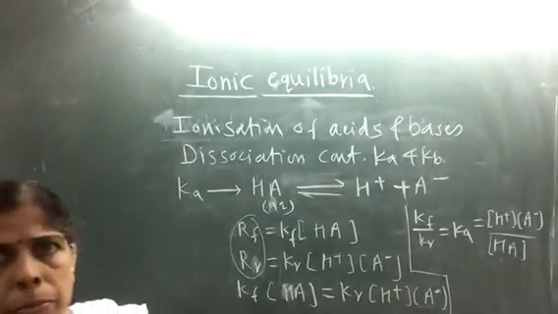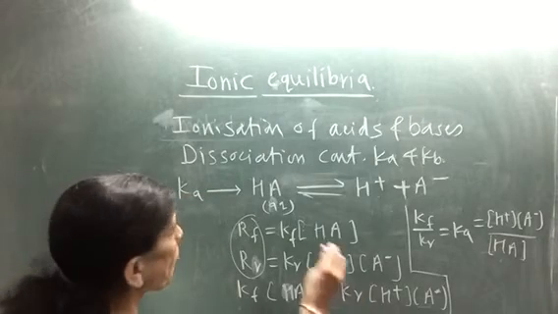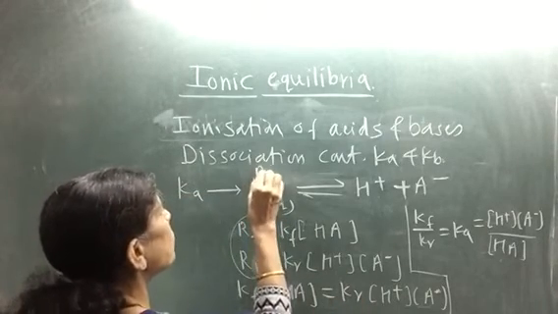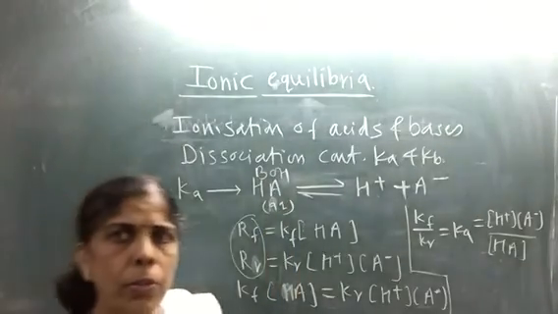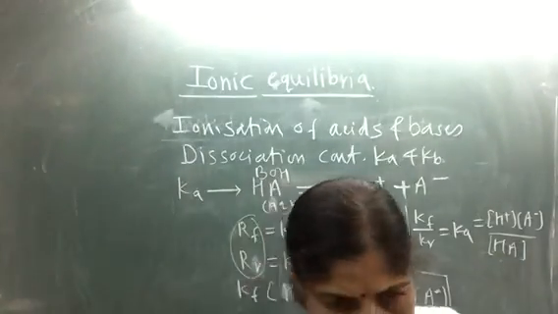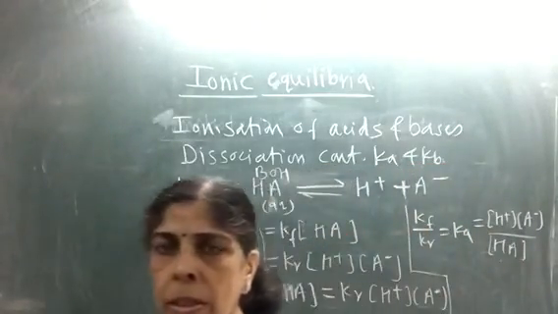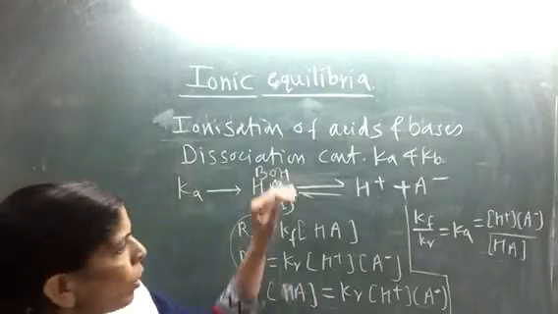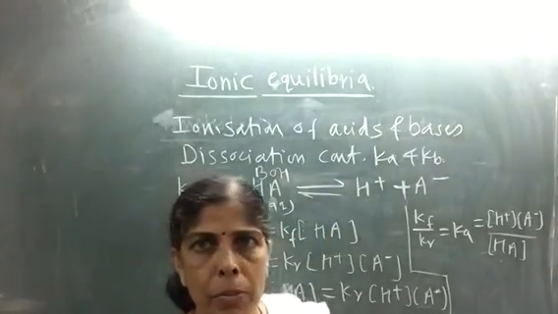So the more the dissociation, the greater the value of Ka, and the greater the strength of the acid. Similarly, you can write for Kb also. Instead of HA, the general formula for a weak acid, if you take BOH, the general formula for a base, and write a similar derivation, you will get Kb.